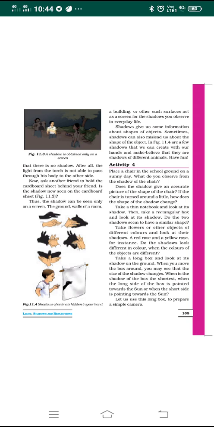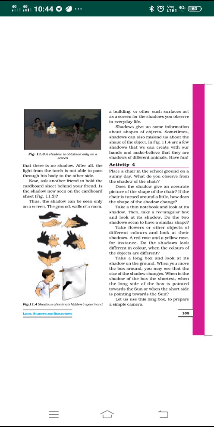Now ask another friend to hold the cardboard sheet behind your friend. So make your friend stand in front and ask another friend to hold the cardboard sheet behind the friend who is standing. Now, is a shadow formed on the screen of the cardboard sheet?